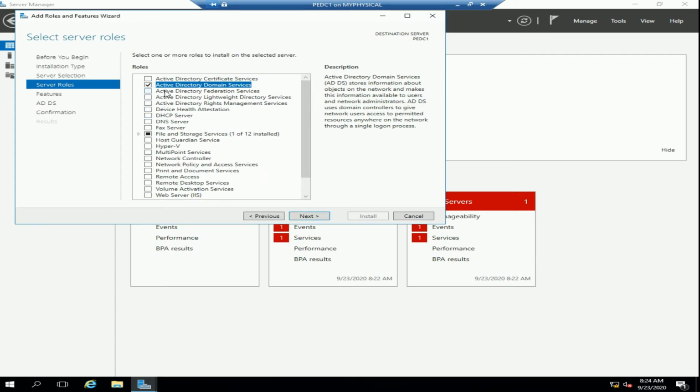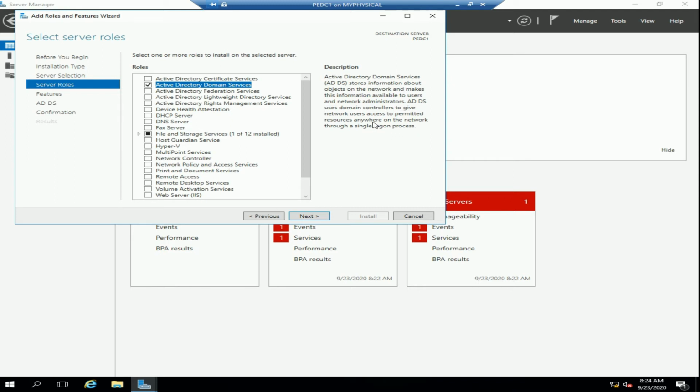Now, what is the purpose of this installation? Active Directory Domain Services stores information about objects on the network and makes this information available to users and network administrators. AD DS uses domain controllers to give network users access to permitted resources anywhere on the network through a single logon process.